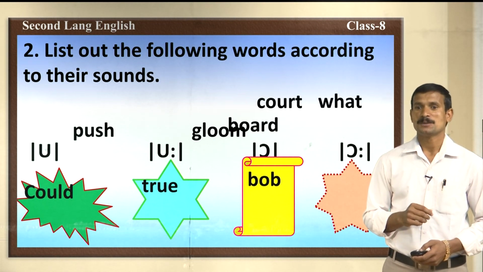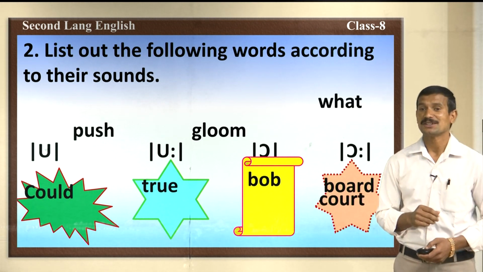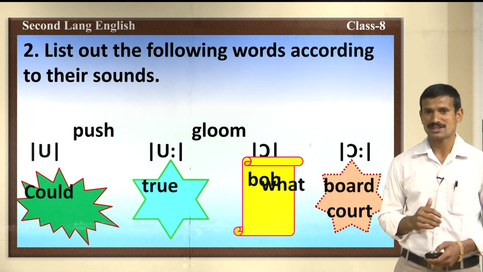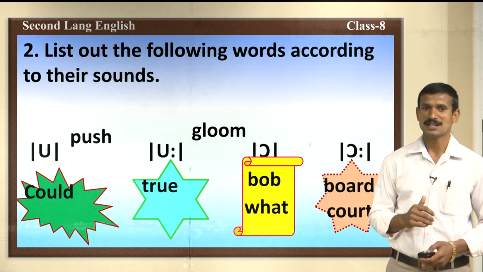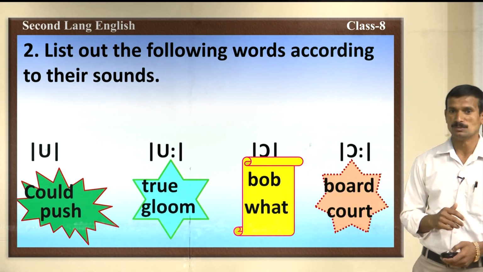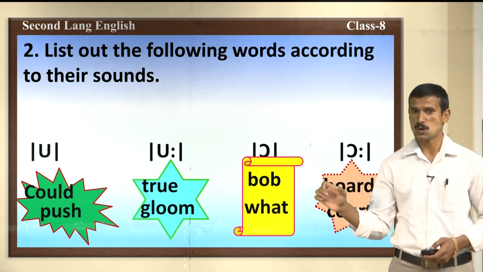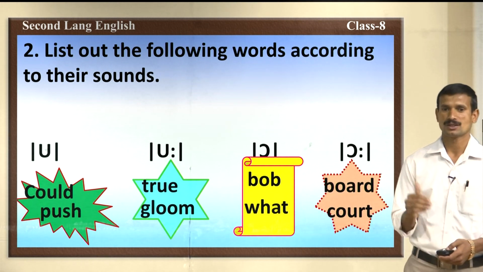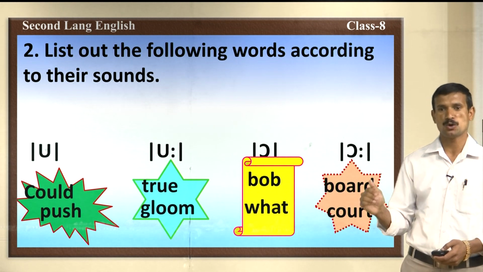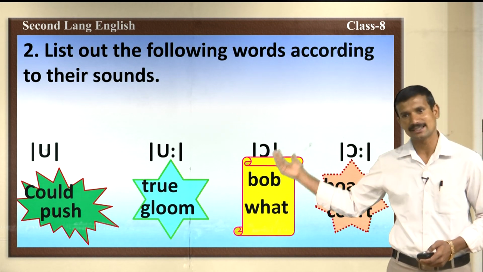Next, board, o sound. Next one, coat, that's the word, coat. Next one, ought. Next one, push. The last one, gloom. These are the words: could, push, true, gloom, bob, ought. Next, board, coat. These are the phonetic symbols that we have discussed in the last class.